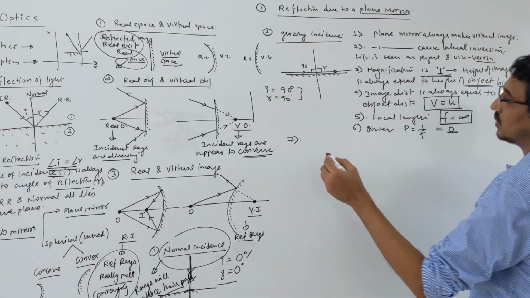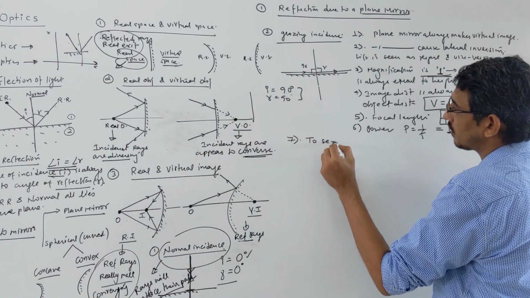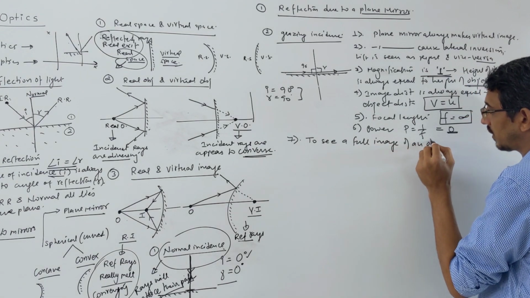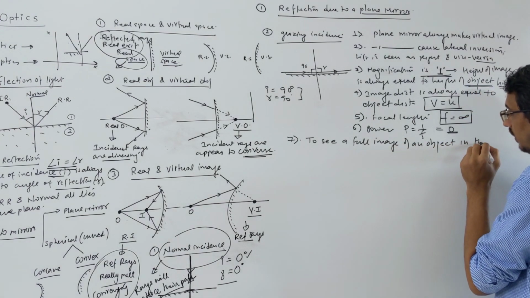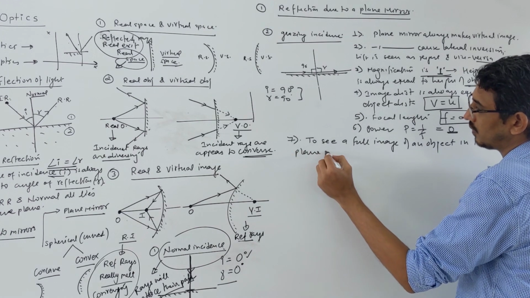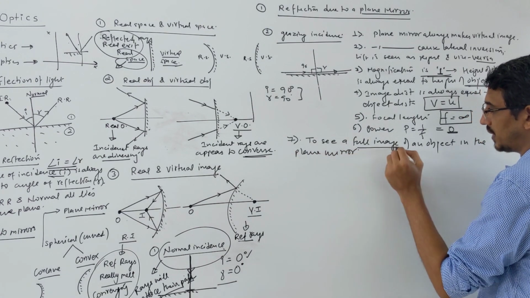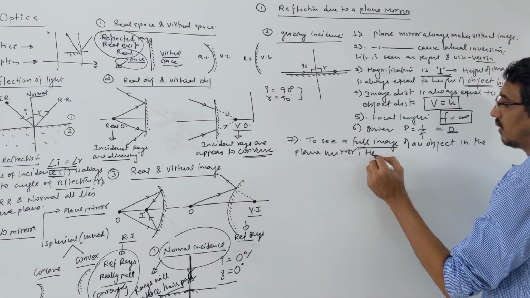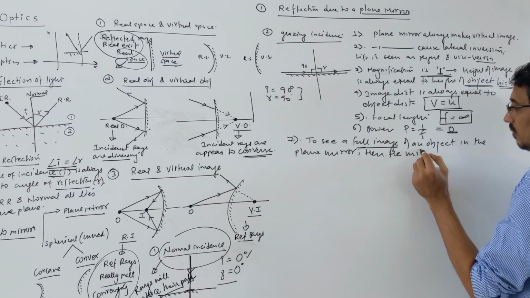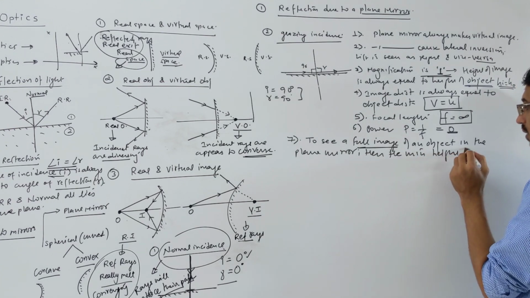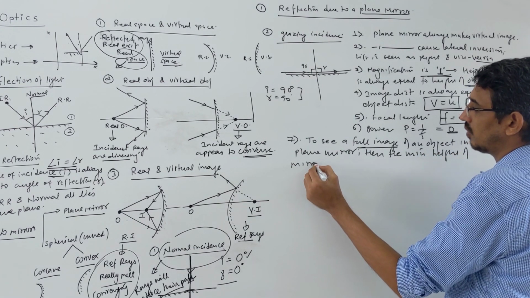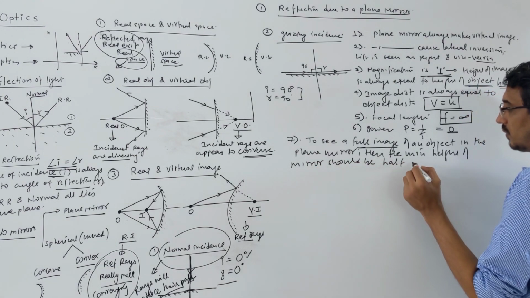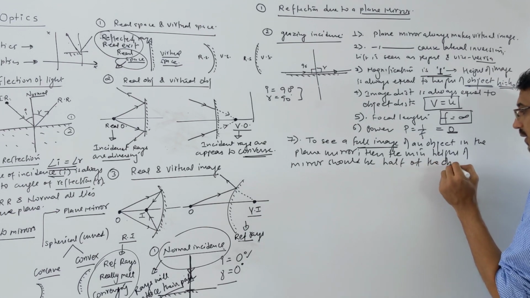So to see a full image of an object in the plane mirror, you want to see the full image of an object, then the minimum height of the mirror should be half of the object height.